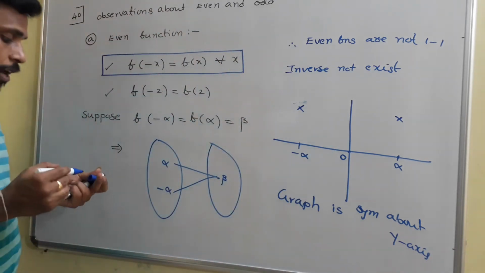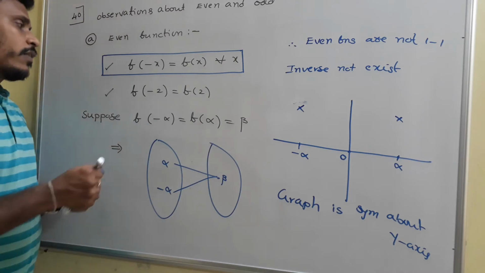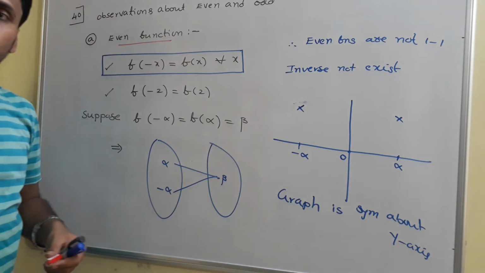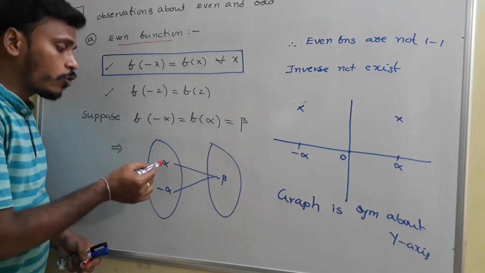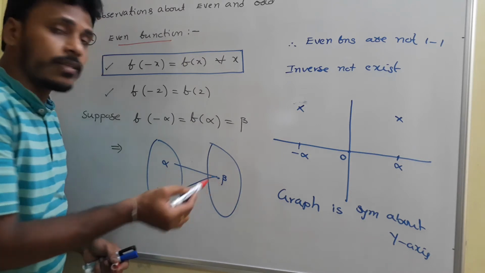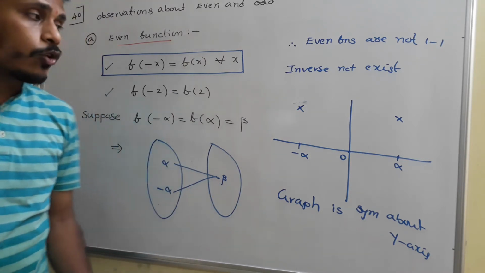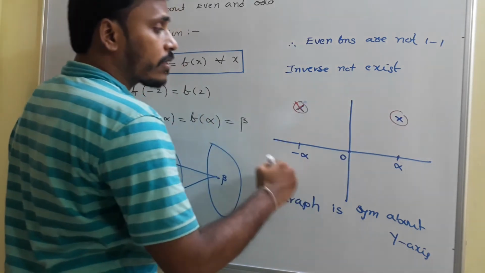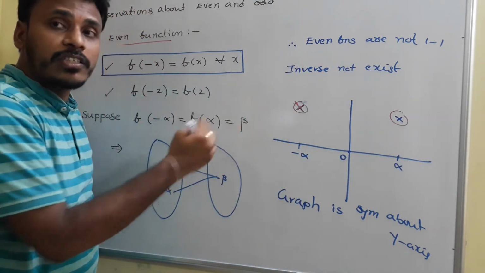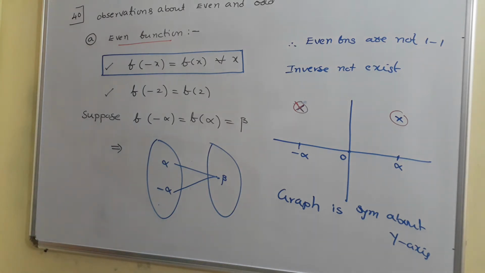Just have a look. These are a few observations related to even functions. First of all, the definition is f of minus x is equal to f of x. Next, f of minus 2 is f of 2. And the next thing is, for two numbers alpha and minus alpha, we get the same image. That in turn represents that they are not one-one and so the inverse does not exist. When you observe the graph, usually the graph will pass through these two points like this. The points on the graph are symmetrical about the y-axis, and so the graph is symmetrical about the y-axis. So this is something about even functions. Have a look.